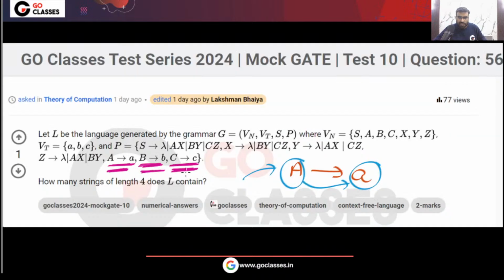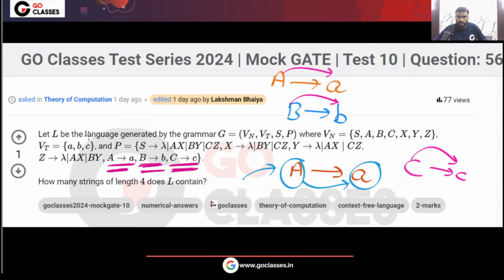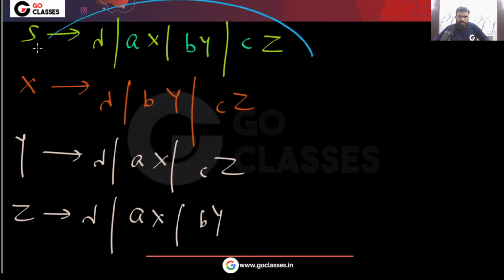Look at this grammar and tell me. See, after doing these changes, you can make these changes, because A is going to a. Similarly, B can only generate b, nothing else. Similarly, C can only generate c, nothing else. So what you can do? You can replace C with small c. You can replace B with small b. You can replace A with small a. Finally, this grammar you will get.